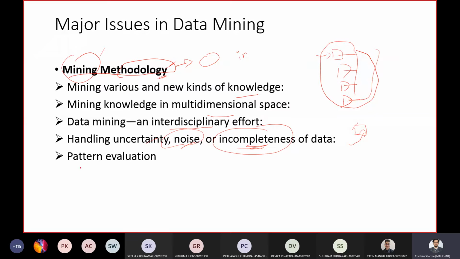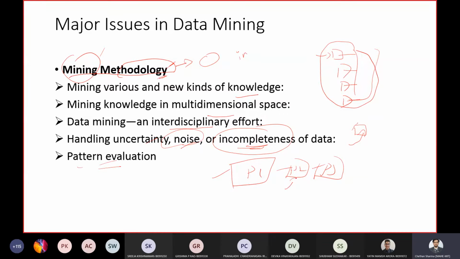Once that is done, there is something called pattern evaluation. Based on the mining methodology which you have used, you might get multiple patterns: pattern 1, pattern 2, pattern 3, etc. Even though you might end up extracting multiple patterns, all these patterns might not be of your interest as a user.